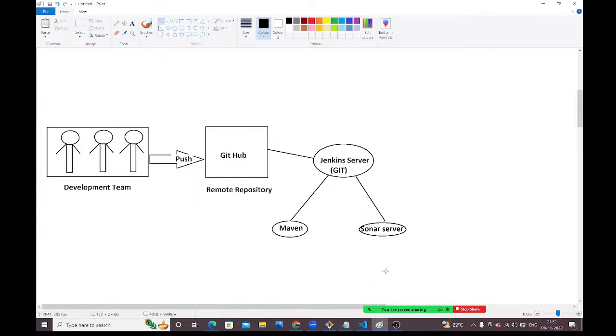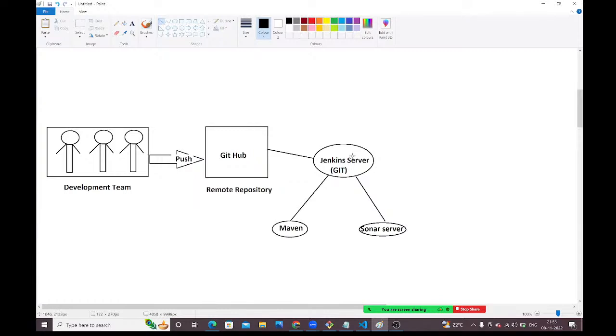Maven we are integrating with the Jenkins, Sonar we are integrating with the Jenkins, guys. Git already we are installing in the Jenkins only. Whenever developers upload the code into the GitHub repository, immediately Jenkins will get the notification. Jenkins will download the code from the GitHub repository with the help of Git client, Git software.